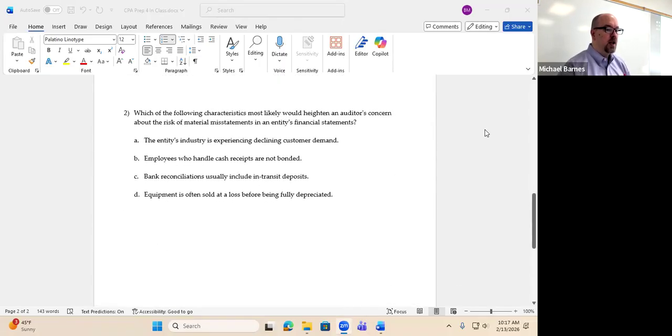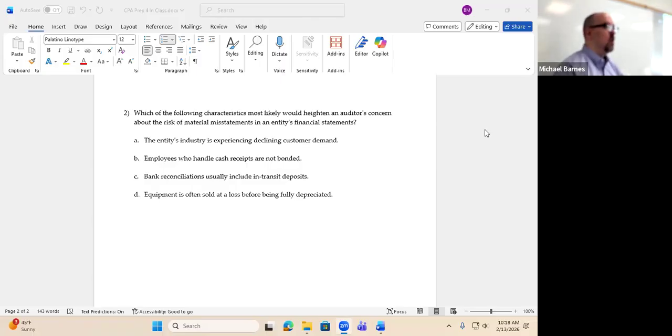All right. Which of the following characteristics most likely would heighten an auditor's concern about the risk of material misstatement in the entity's financial statements? All right. So this one is pretty straightforward if you just look at the first answer because it says the entity's industry is experiencing declining customer demand.